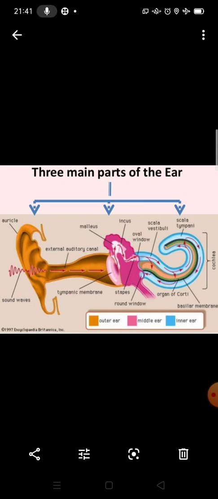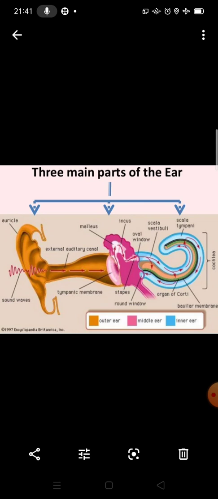The outer ear collects the sound from the surroundings, and this sound reaches the ear canal, and at the end of the auditory canal there is the eardrum. Due to compression and rarefaction, the eardrum vibrates, and this vibration reaches the inner ear.